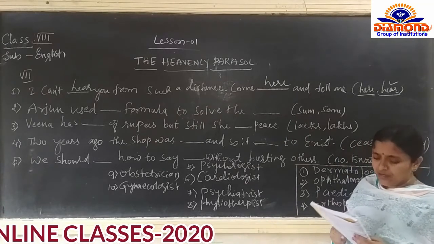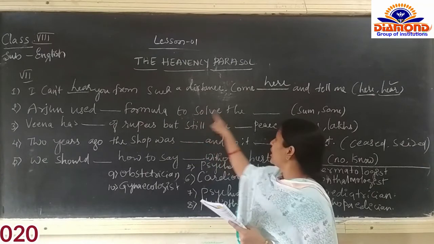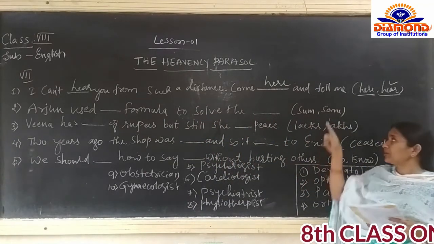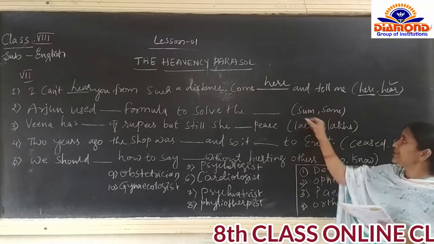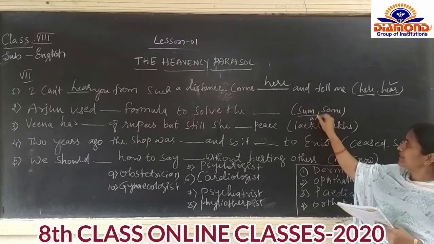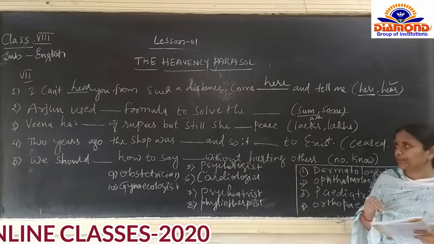Then the second one: Arjun used dash formula to solve the dash. Sum and sum, both are pronounced as sum. But this S-U-M is addition, and this sum means few, we can say.